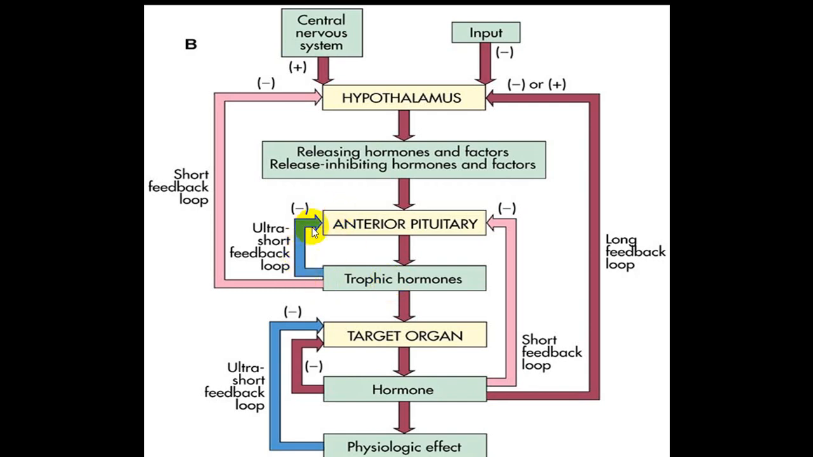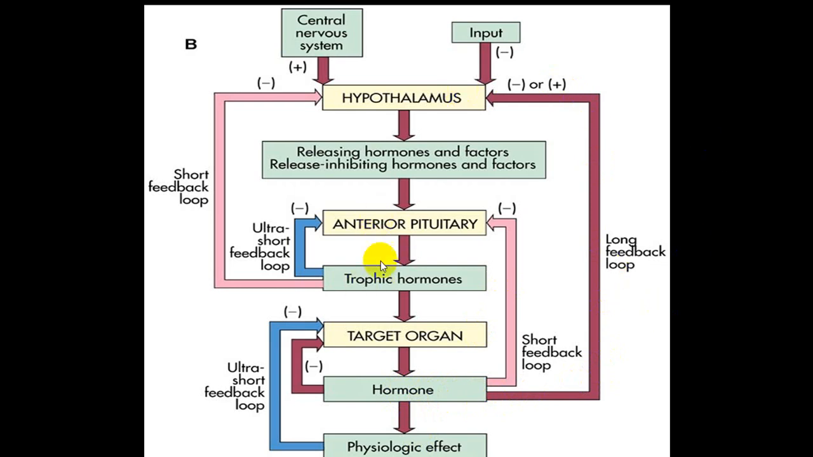So this is called ultra short loop negative feedback. But if the hormone released by the target organ, say T3, T4, inhibits the anterior pituitary, it is a short loop. And if the hormone inhibits the hypothalamus, it is called long loop.